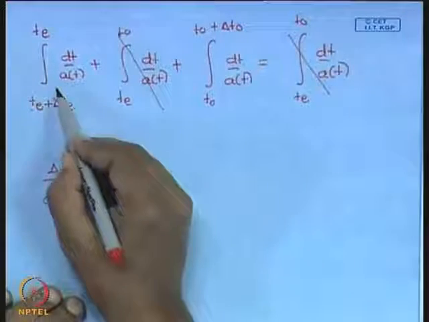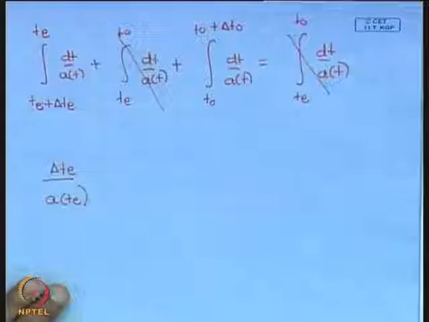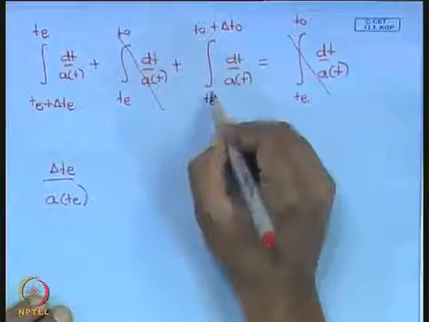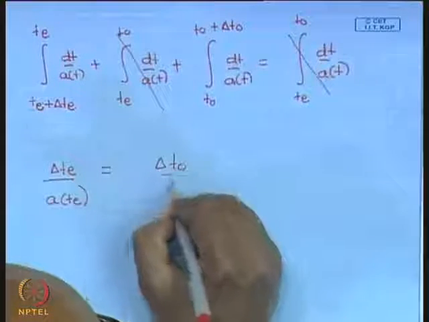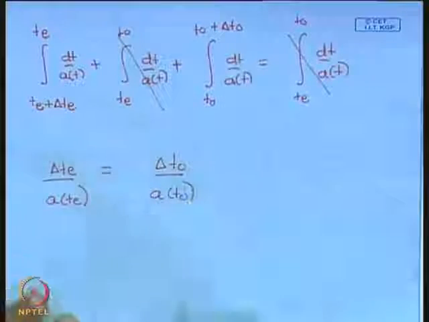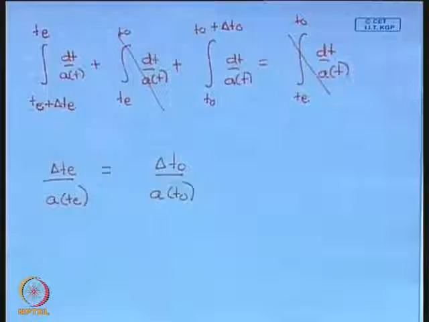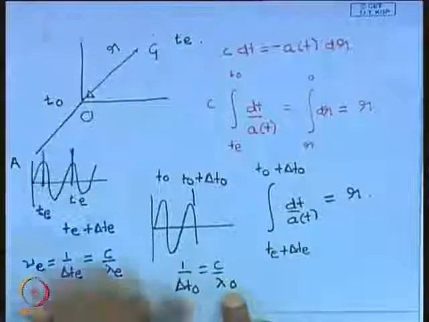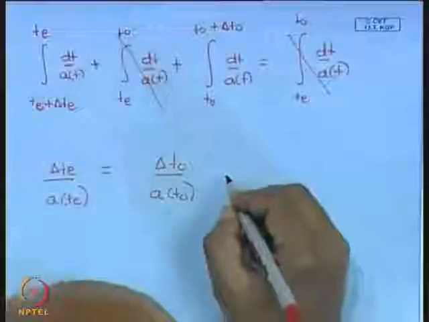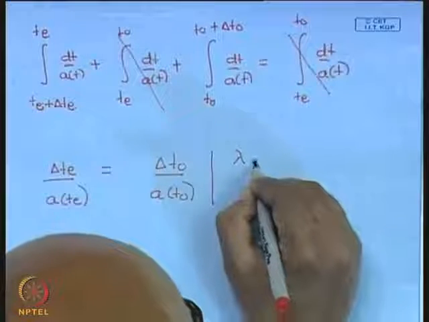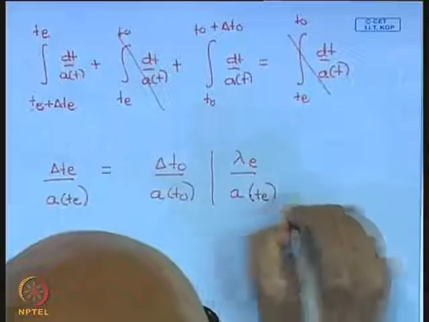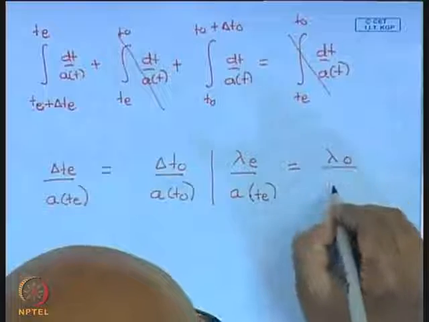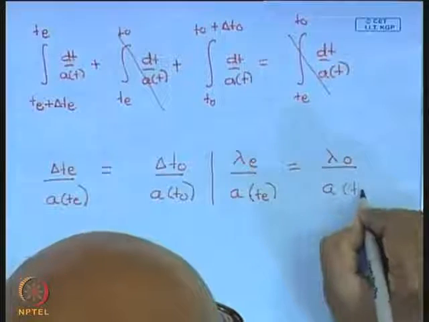We may assume that the function a(t) does not change in this interval. Similarly, we may assume that the function a(t) does not change in this interval. So we are led to the relation that this is equal to delta t observed by a(t) observed. And since the time interval and the wavelength are exactly proportional, we see that the wavelengths satisfy this relation. So the wavelengths actually change because the time intervals change.